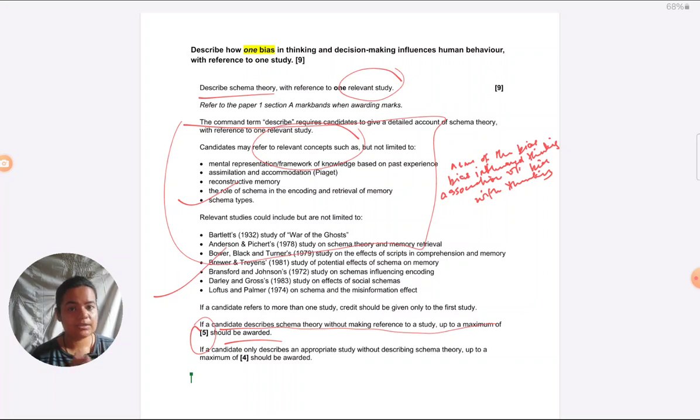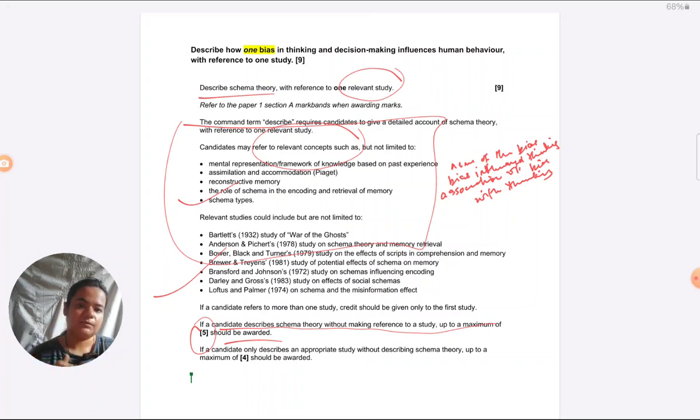But right now, when you're watching this video, I strongly recommend that you don't watch it passively, or just because the answer is going to be available, ignore your own activeness when you're watching this video. Be active, write your own answer. You can pause this video many times. Whenever I give you a suggestion that this is how you should write, actually write for yourself, pause the video, then resume the video again, and match what you're writing. It does not have to be what I'm writing, but is it similar, is it covering all those details that I am covering in my answer? So take an active approach to this video from now on.